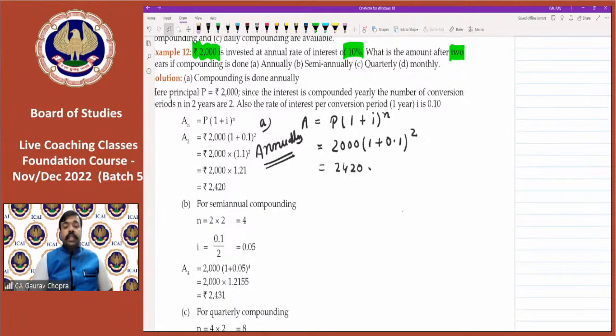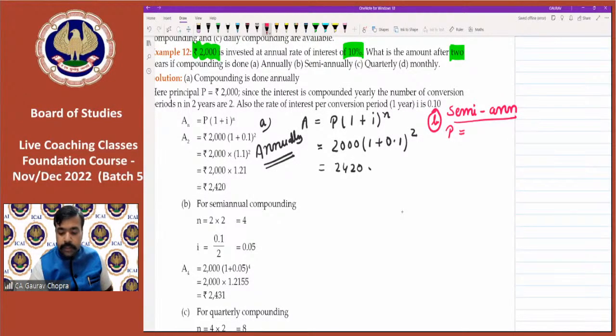Second system is semi-annually. So in case of semi-annually, first we have to convert. So let us do the conversion. Semi-annually. So principal will be the same, that is 2000, but rate 10% was given per annum.